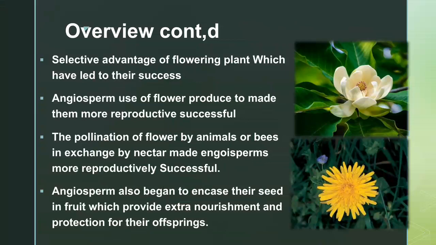You can say these are the selective advantages of flowering plants which have led to their success. Angiosperms use flowers to become more reproductively successful. The pollination of flowers by animals or bees in exchange for nectar made angiosperms more reproductively successful. Angiosperms also began to encase their seeds in fruit, which provides extra nourishment and protection for their offspring.